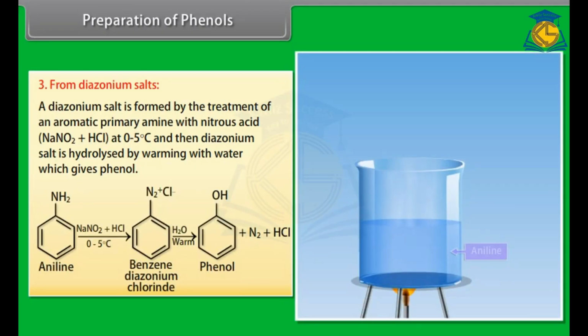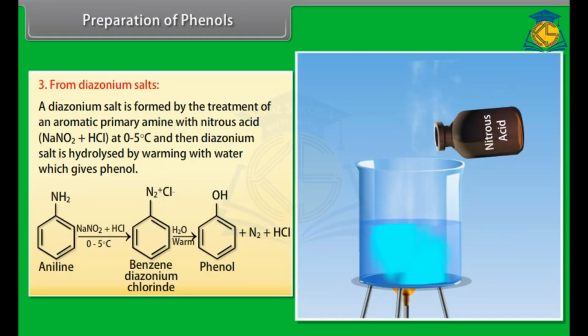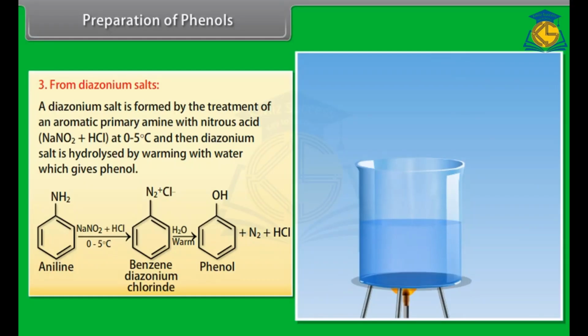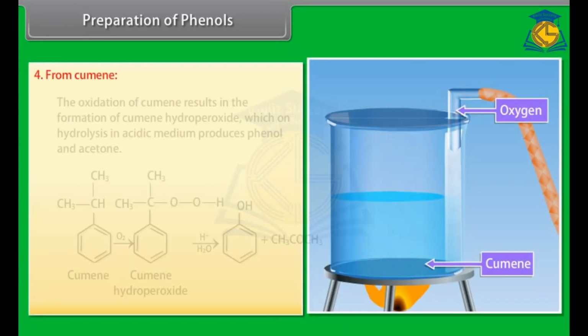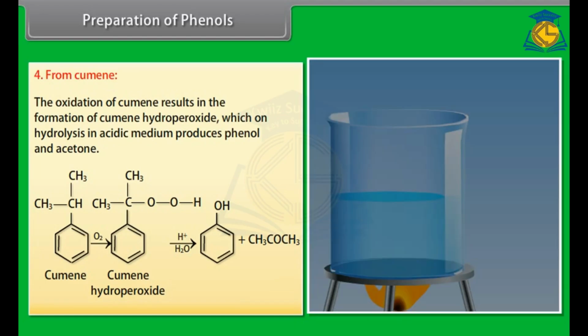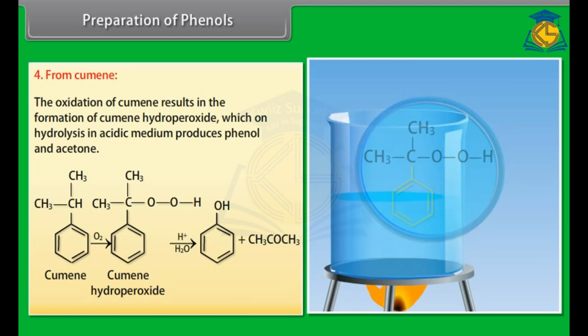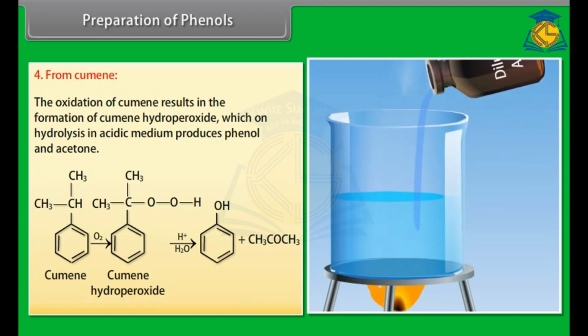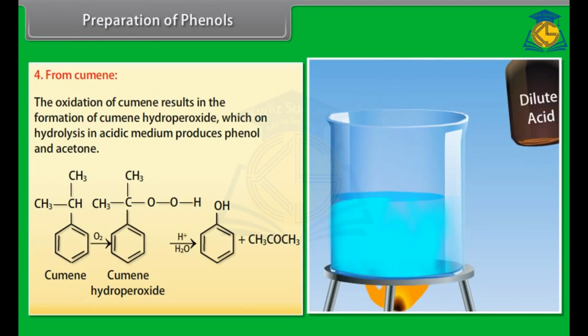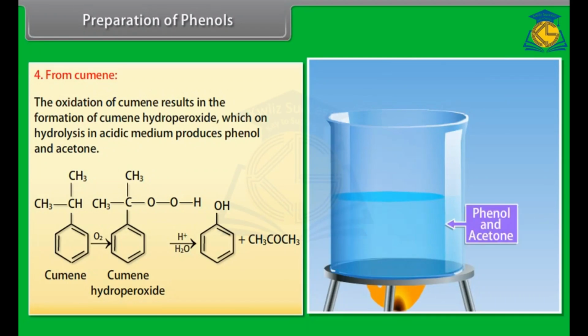Aniline is treated with nitrous acid at a temperature of 0 to 5 degrees Celsius. It results in the formation of benzene diazonium chloride, and then by adding warm water it forms phenol, nitrogen and hydrochloric acid. From cumene. The oxidation of cumene results in the formation of cumene hydroperoxide, which on hydrolysis in acidic medium produces phenol and acetone.